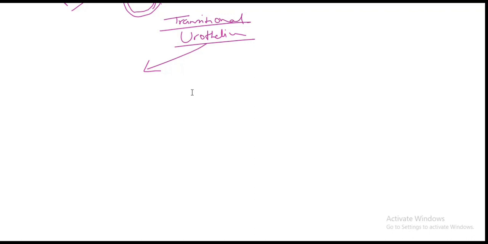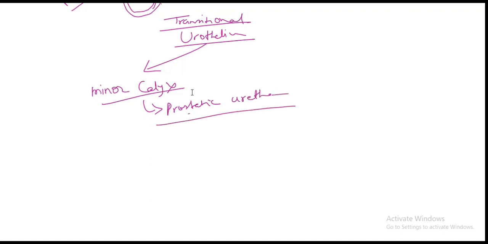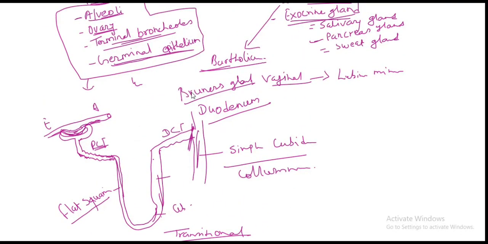That means it is situated where the urinary passage starts, from the minor calyx to the prostatic urethra. So you can easily remember that.